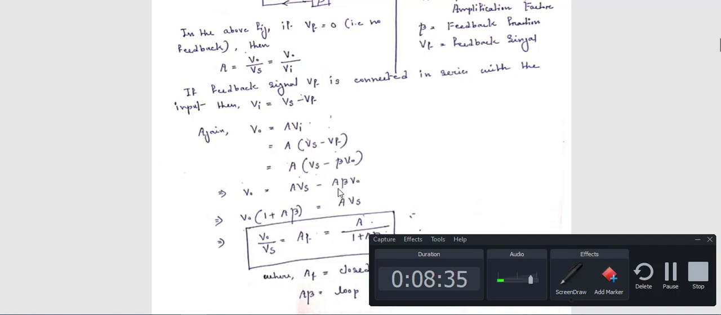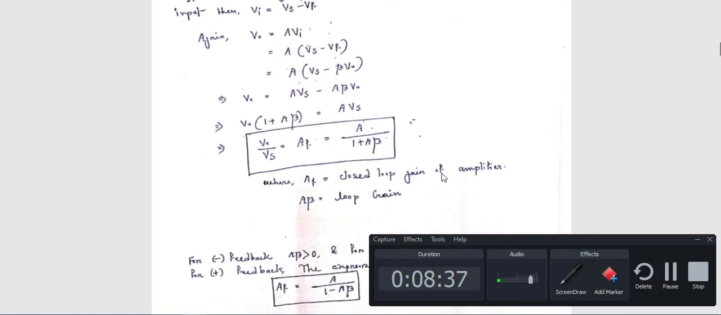Just cross multiply this, so A beta into V0. Now put the V0 part on the left hand side and the other on the right hand side. So it will become 1 plus A beta, multiplied with V0, is equal to A into Vs. So V0 by Vs is equal to A divided by 1 plus A beta. This expression, V0 by Vs equal to A divided by 1 plus A beta, is known as the closed loop gain for a feedback amplifier circuit.